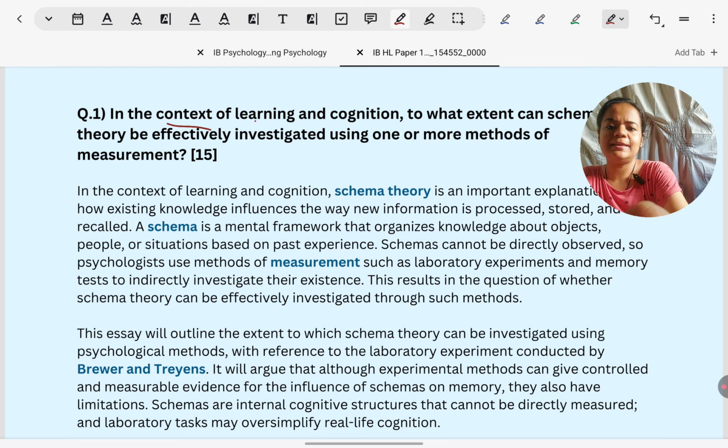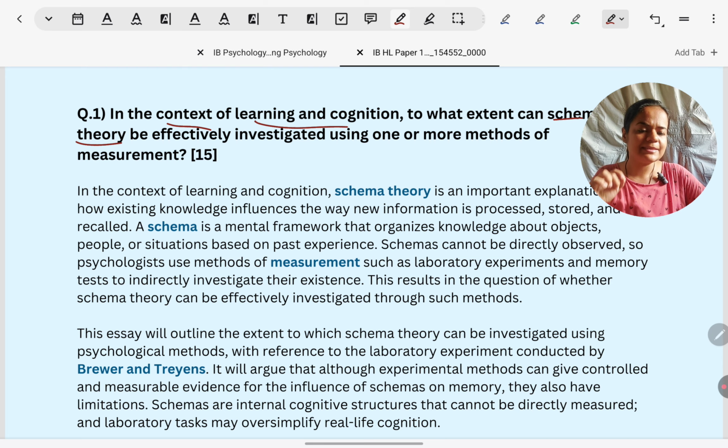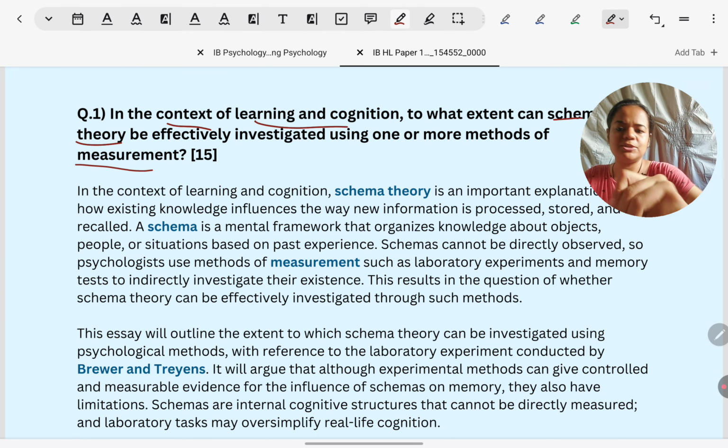Context is directly named: learning and cognition. Content is schema theory. At this point, when we are practicing answers for 1C, we should have already covered our SAQs and context questions. So we should be able to recognize that schema theory is content by itself. And the concept, we know there are 6. Out of those, we can see measurement has been named here. So context, learning and cognition; schema theory being content; and measurement being the concept.